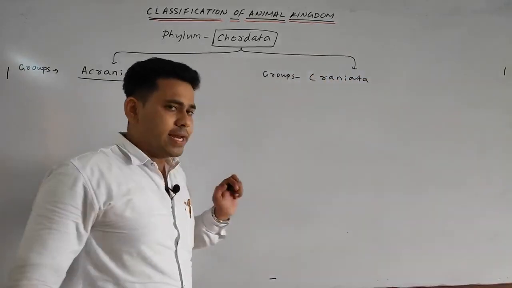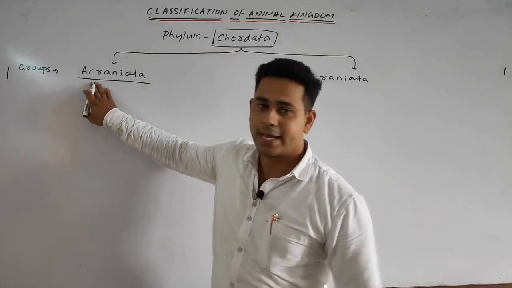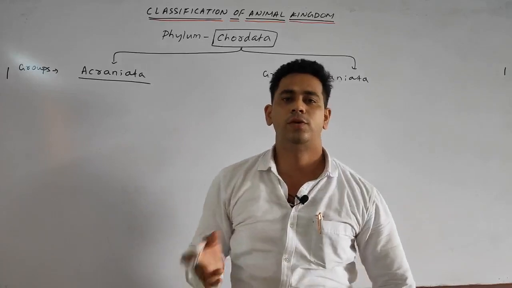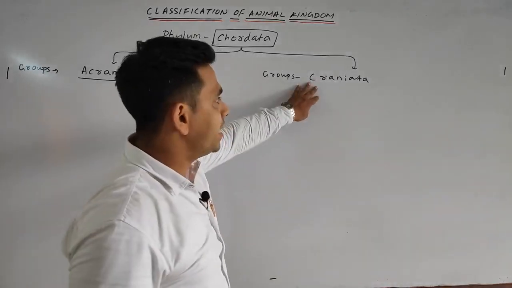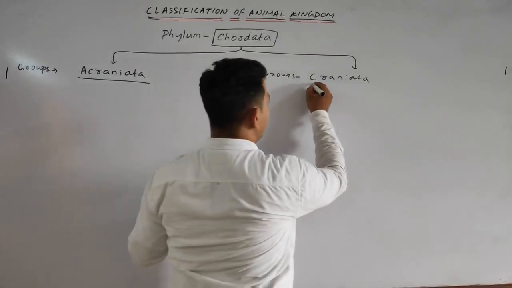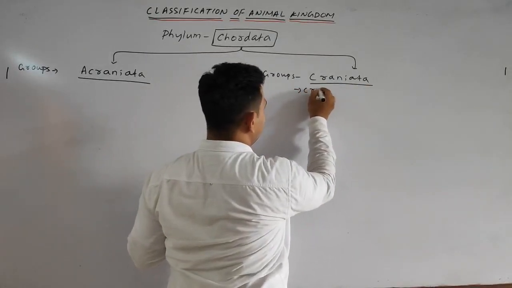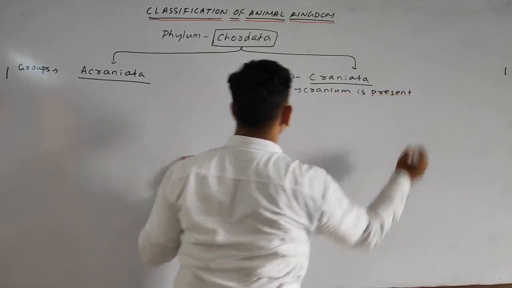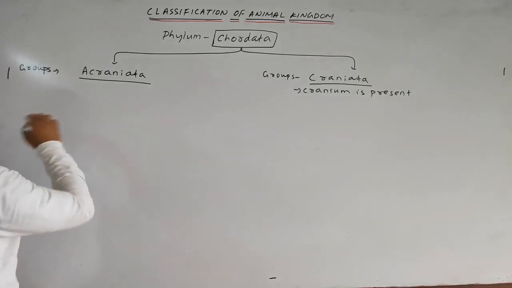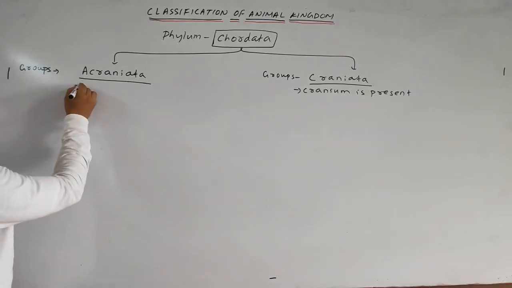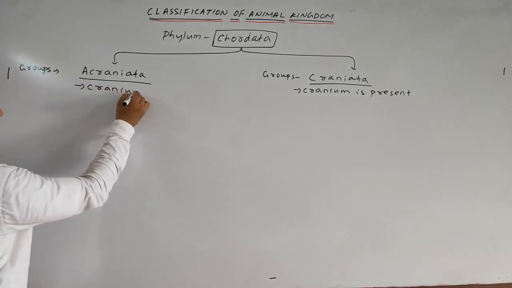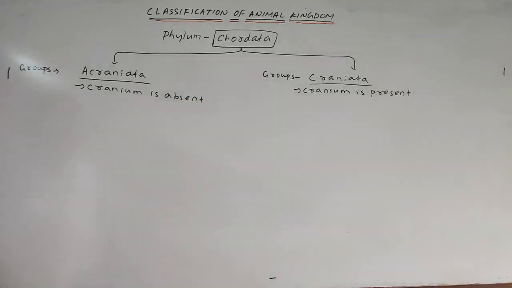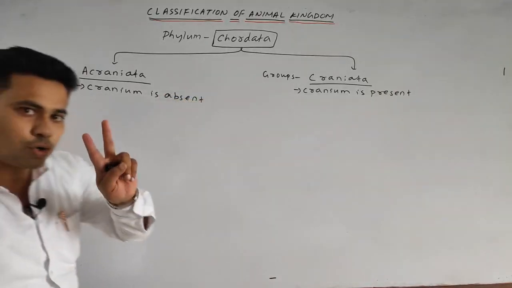Students, Acraniata, Craniata means what? Simply, Acraniata means cranium is absent. Cranium means what? Skull bone in which the brain resides. Craniata means cranium is present. So first general point we will write, Craniata means cranium is present. Okay. Acraniata means cranium is absent. Okay.